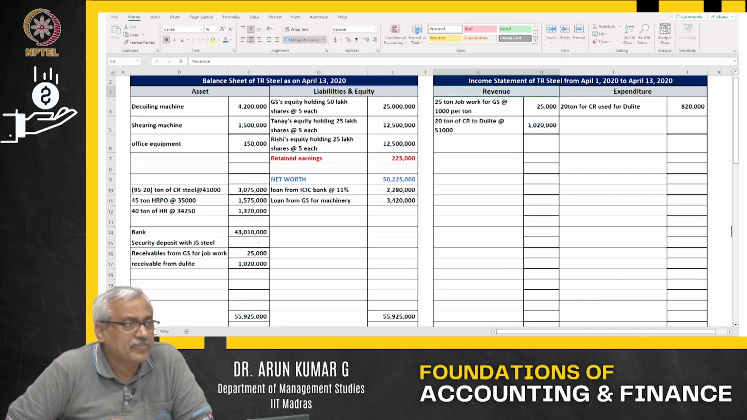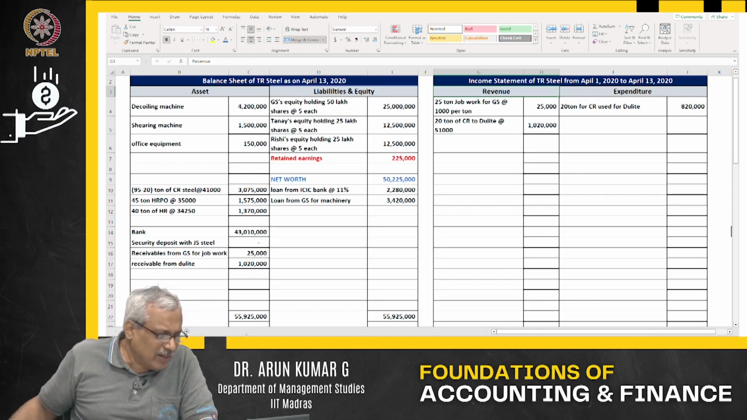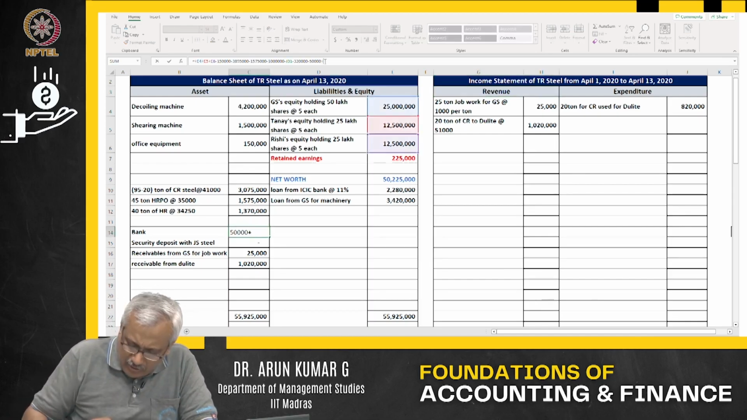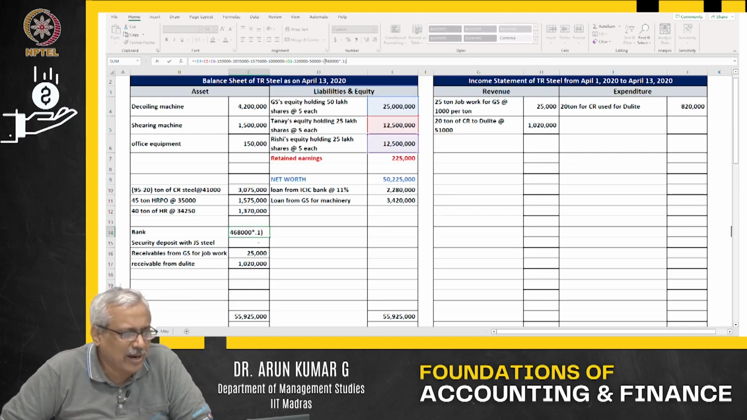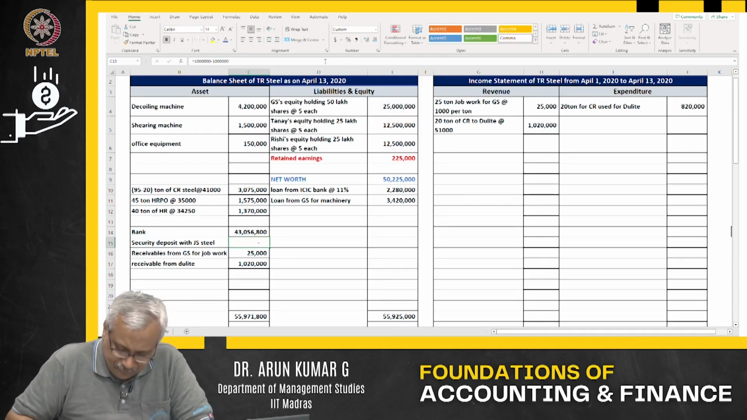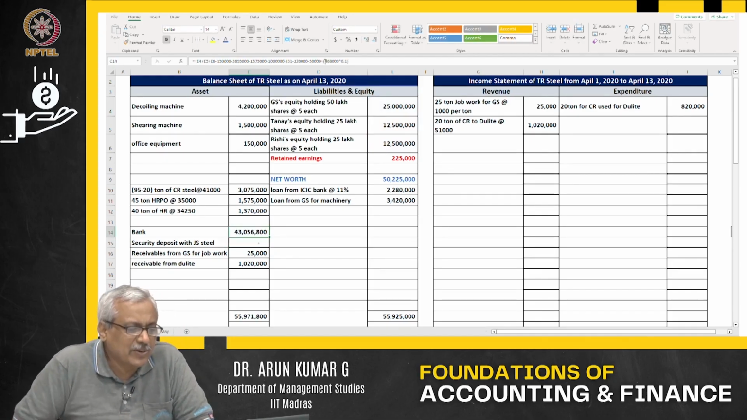4,38,000, right? 4,68,000, I'm sorry. 4 lakh. So what has happened? You have received 10% of the amount of 4,68,000. 4,68,000 into 0.1 is what you have received. So what happens? Your bank balance has increased to that extent. You can see the formula bar. Your bank balance has increased to that extent out there.